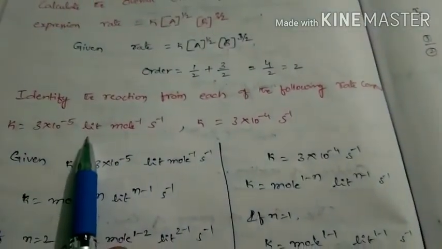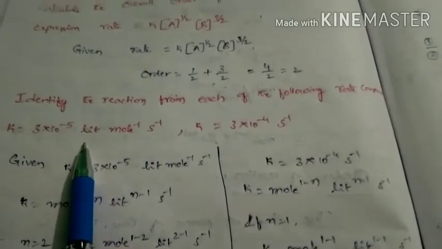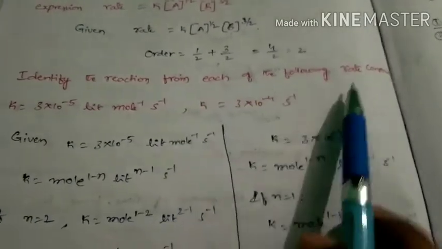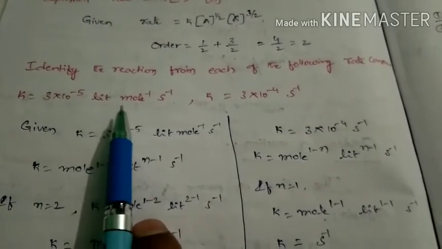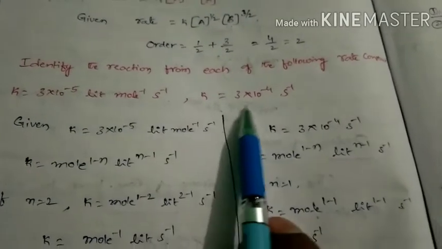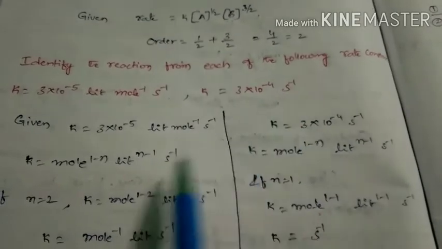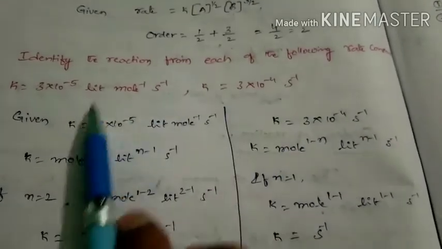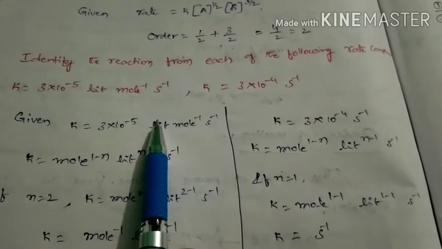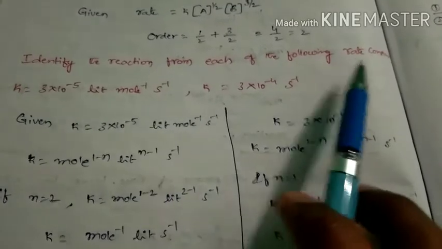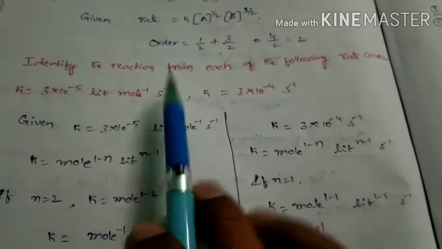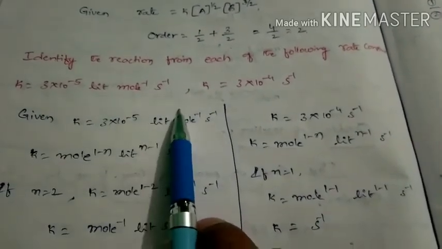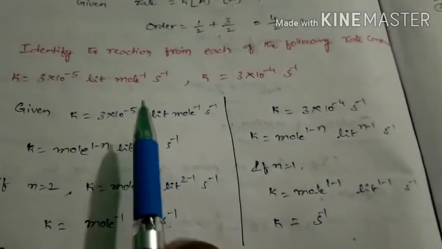Next, one more question is there. Identify the reaction from each of the following rate constants. K is equal to 3 into 10 power minus 5 liter mole inverse second inverse. K is equal to 3 into 10 power minus 4 second inverse. That means here rate constants are given. By using that we have to find the reaction. To find the reaction means whether it is a zero order reaction or first order reaction, like that you have to find.